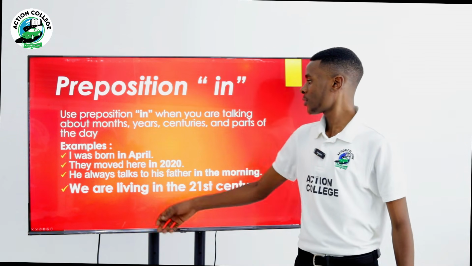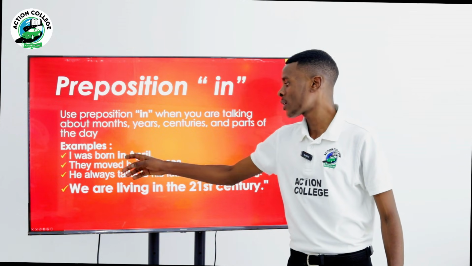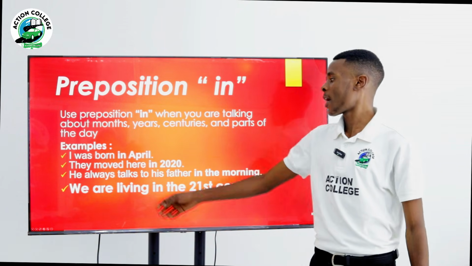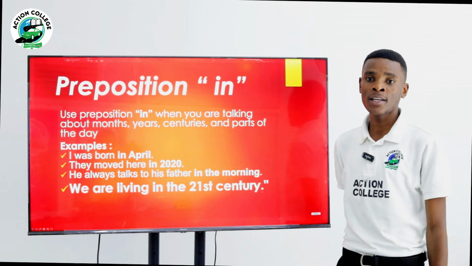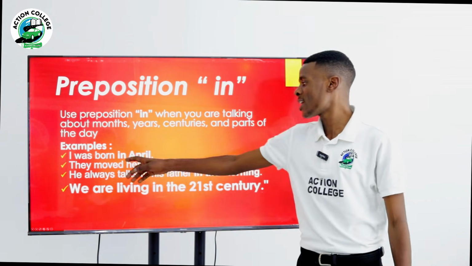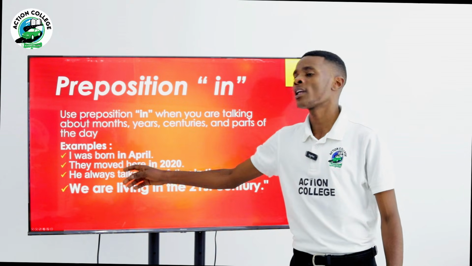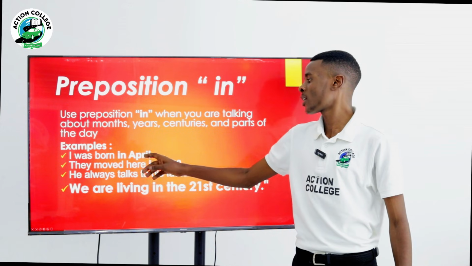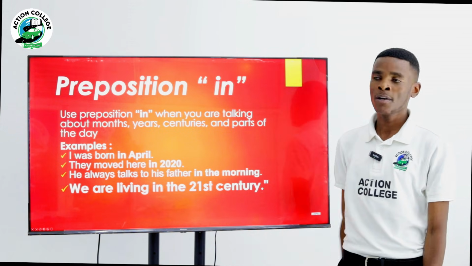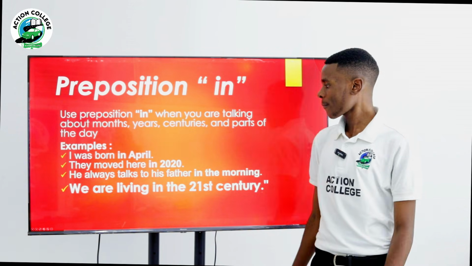Like here we have examples. I was born in April. As you see, April is the fourth month of the year. We have to use in. You can't say I was born on April. Never. We have to say I was born in April, because April is one of the months of the year.